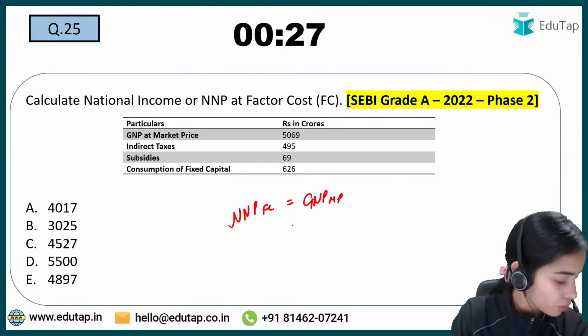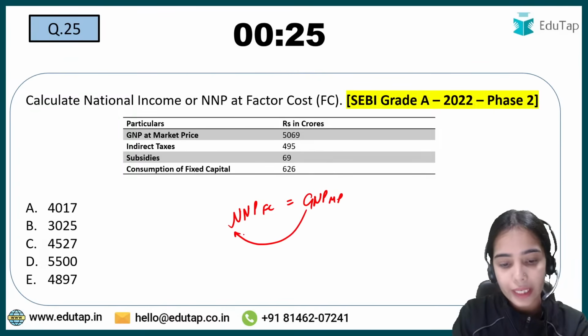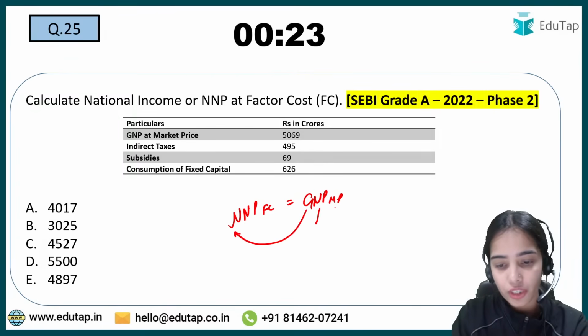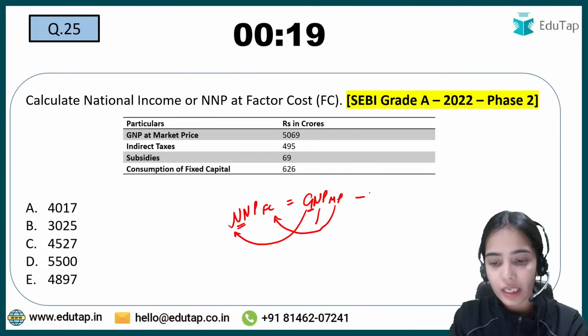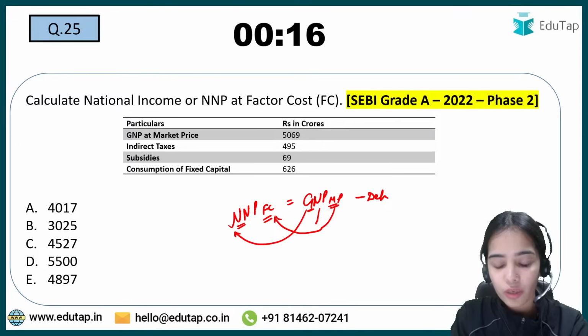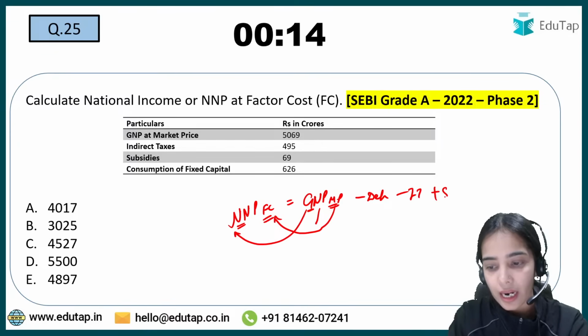So what do you have to do? You have to convert the gross to net, national to national is same, market price to factor cost. So gross to net means deduct depreciation. Market price to factor cost means deduct indirect taxes, add the subsidies.